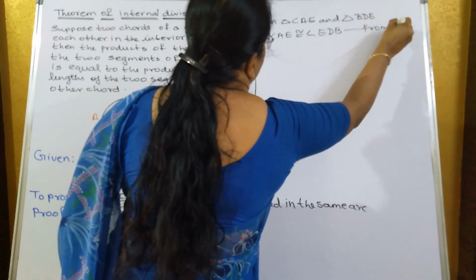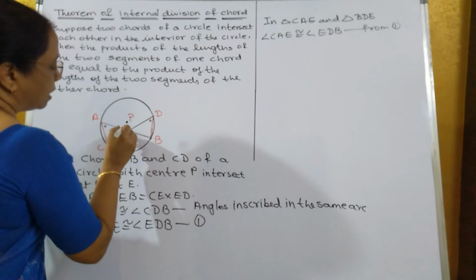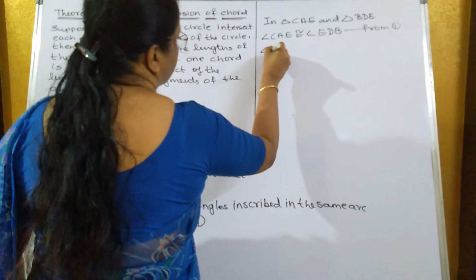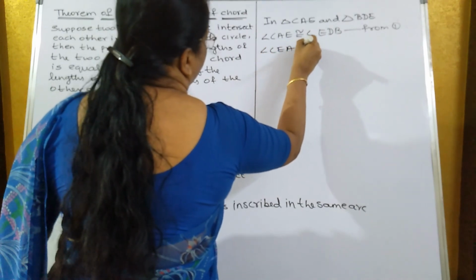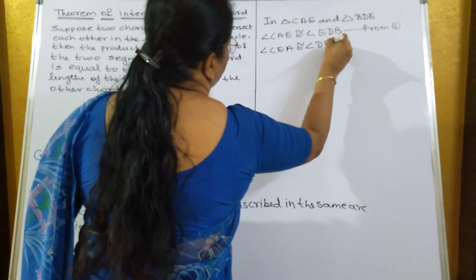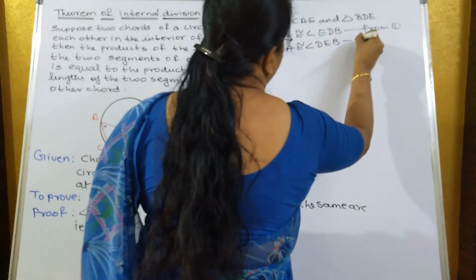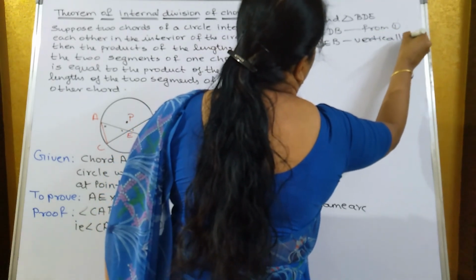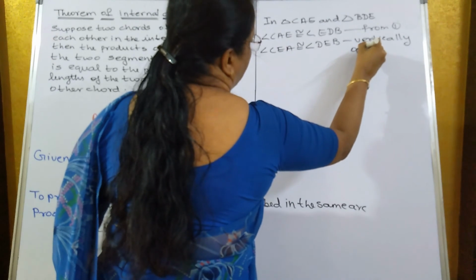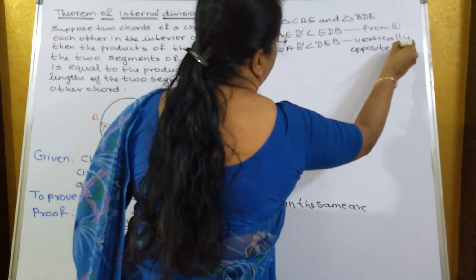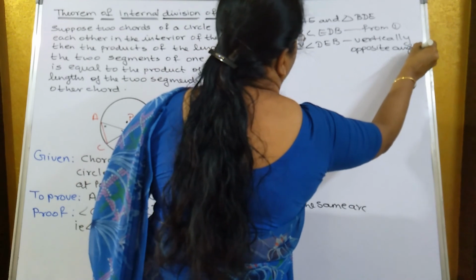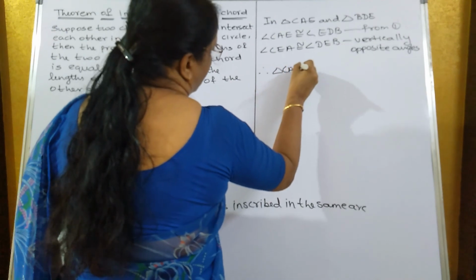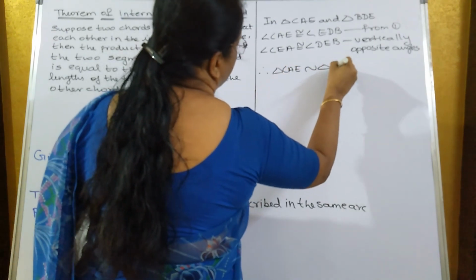Second angle is the vertically opposite angle, that is this angle and this angle are congruent to each other. Angle CEA is congruent to angle DEB. Reason what you'll write? Vertically opposite angle. Therefore, triangle CAE is similar to triangle BDE.